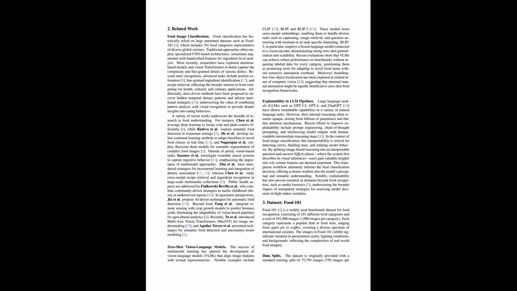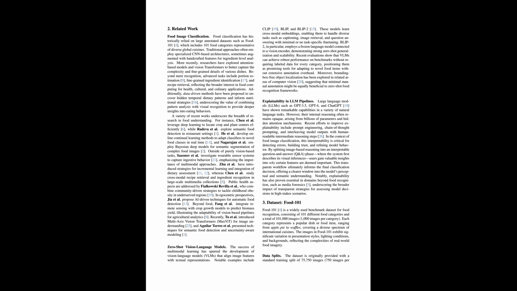Food image understanding is central to many practical applications. Examples include dietary monitoring, health analytics, recipe search, and restaurant automation. Supervised CNNs and transformers trained on Food 101 work well when training and test domains match. They struggle with new dishes, novel plating styles, and noisy images without costly retraining.